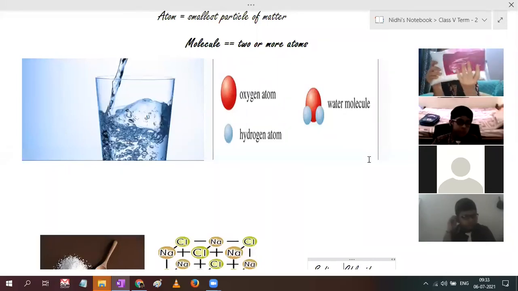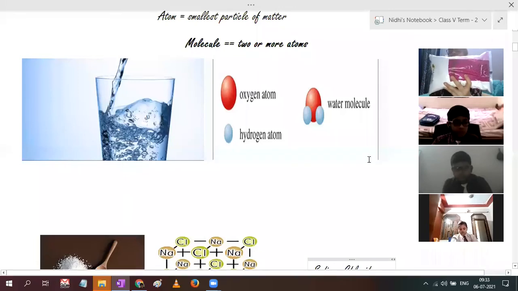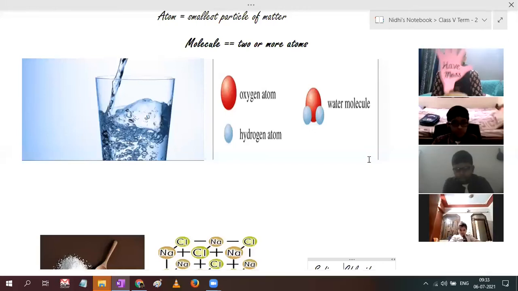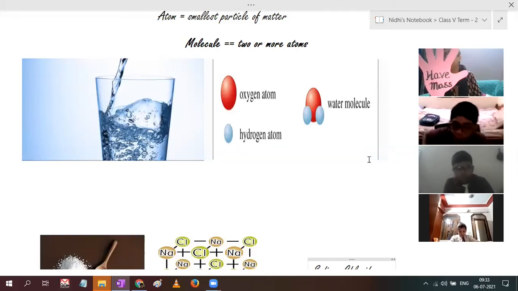That means the salt has a weight of 1 kg. So the things that occupy space and have mass are called matter. These are the properties of matter.